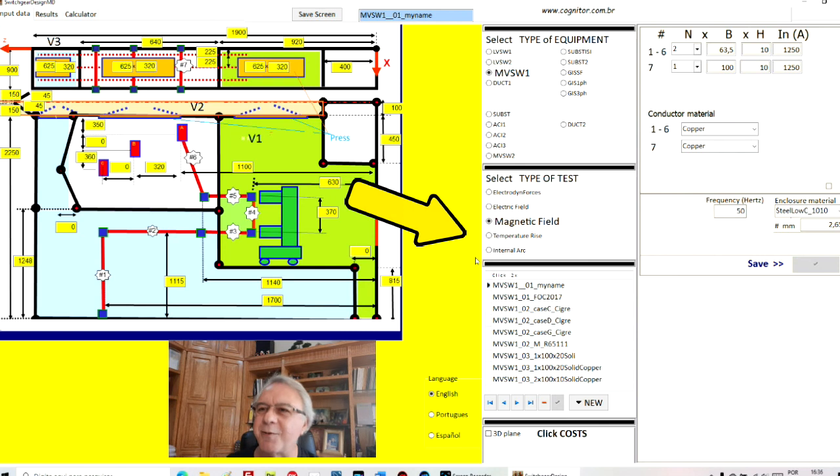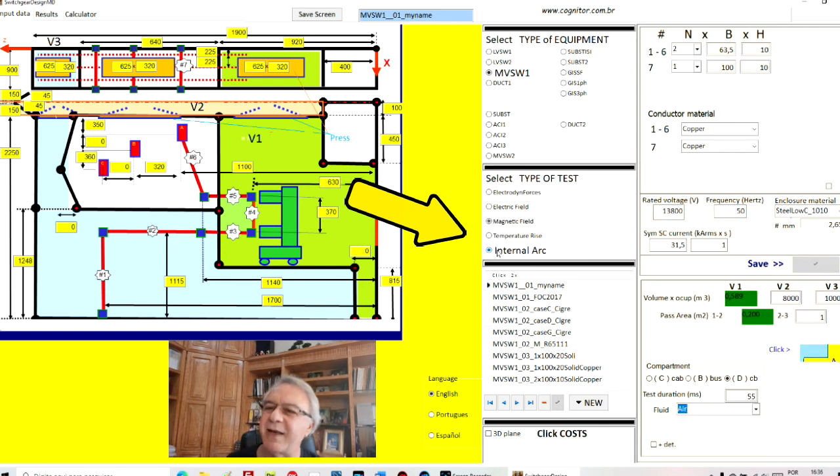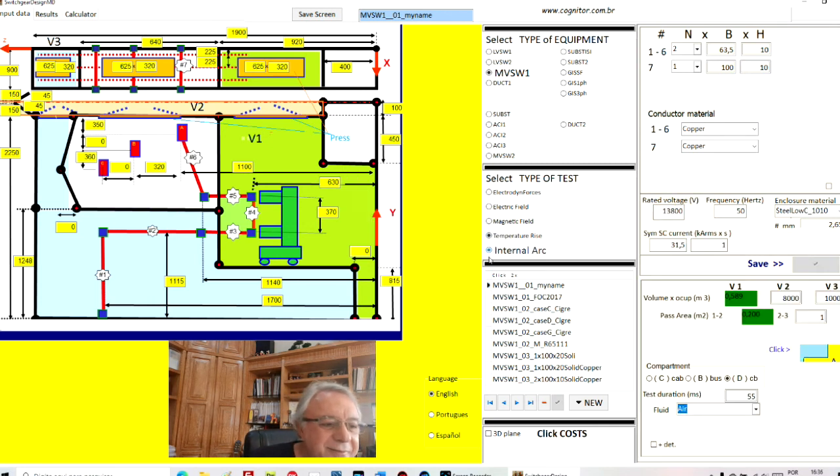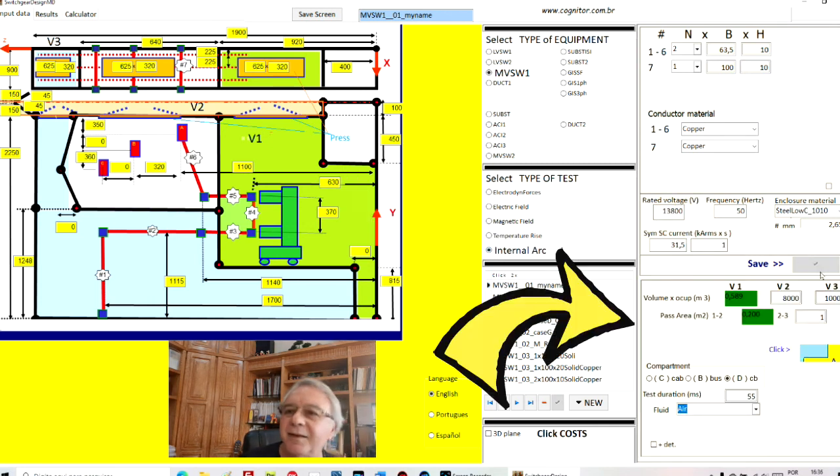Internal arc test. I want to simulate the overpressure of internal arc. I select here internal arc. Let me only go back here where I was before to avoid that I lose the information which was here. I save again. Then I click here in the internal arc, and then other parameters appear which are important for internal arc.